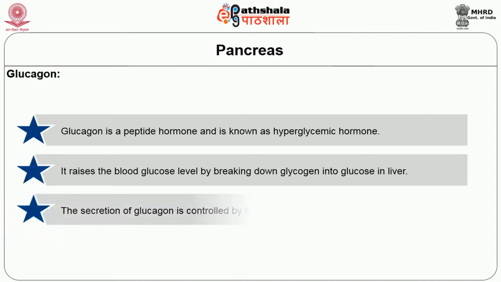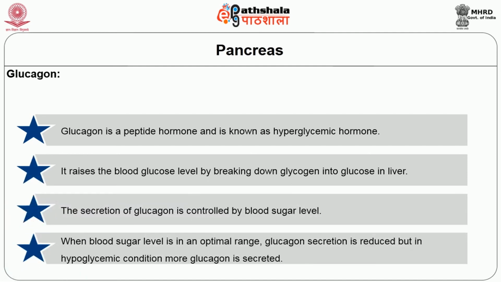The secretion of glucagon is controlled by blood sugar level. When blood sugar level is in optimal range, glucagon secretion is reduced, but in hypoglycemic condition, that is low blood sugar situation, more glucagon is secreted.